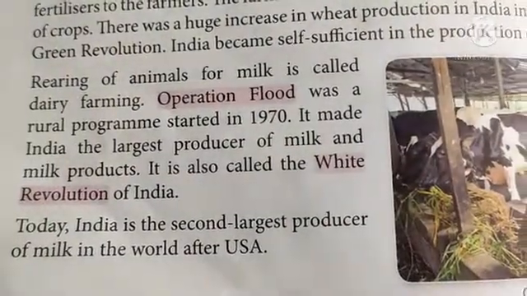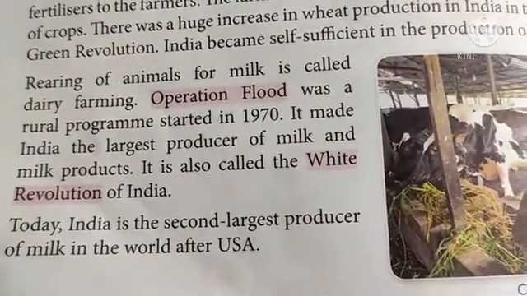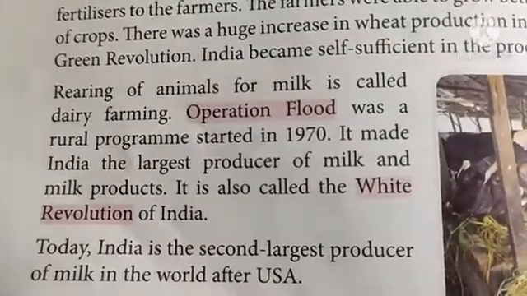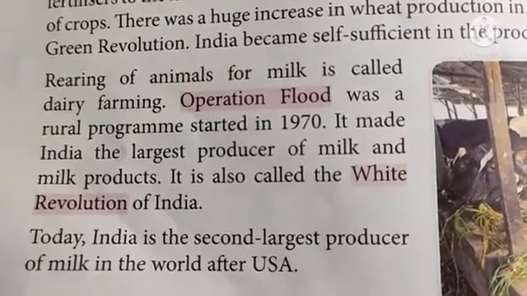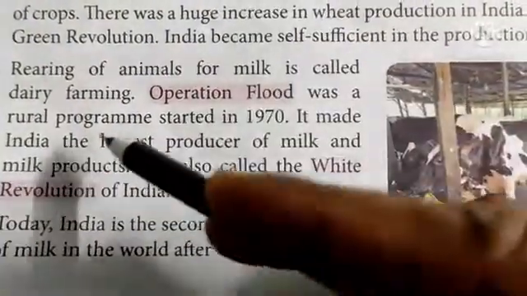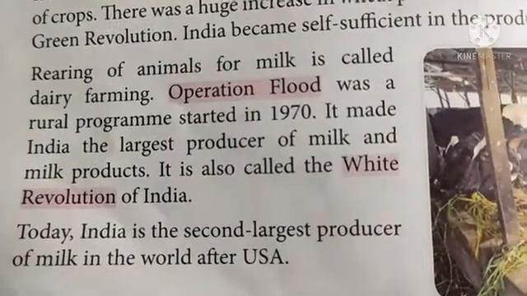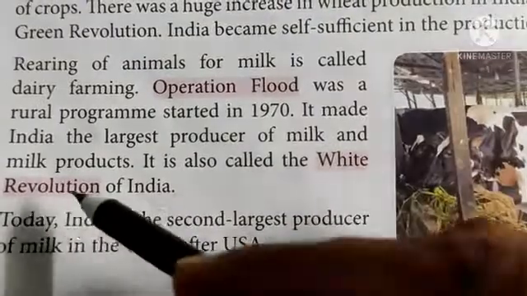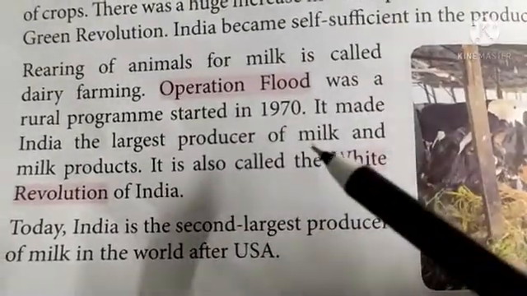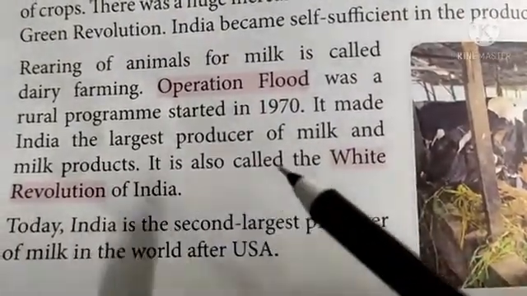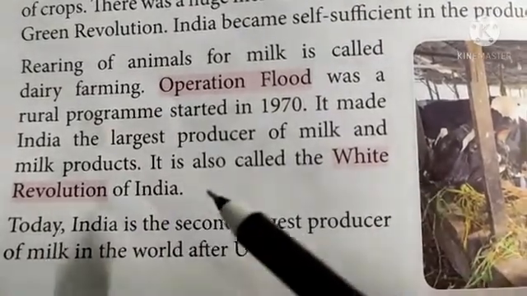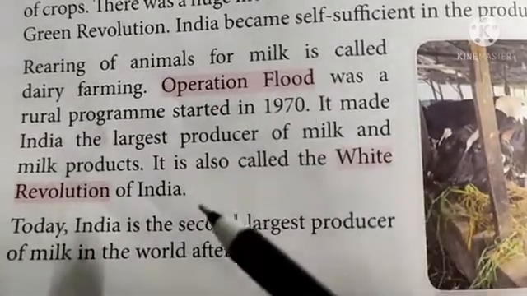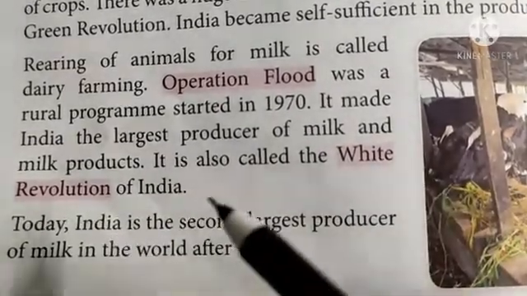Rearing of animals for milk is called dairy farming. Operation Flood was a rural program started in 1970. It made India the largest producer of milk and milk products. It is also called the White Revolution of India.